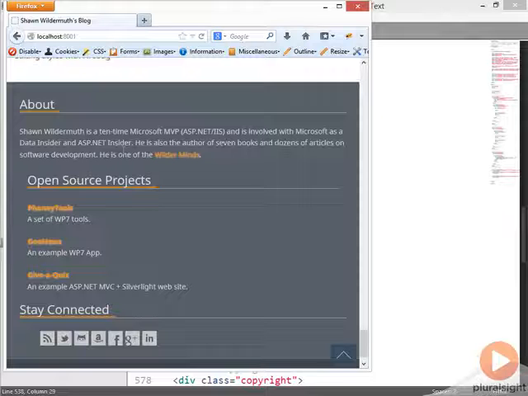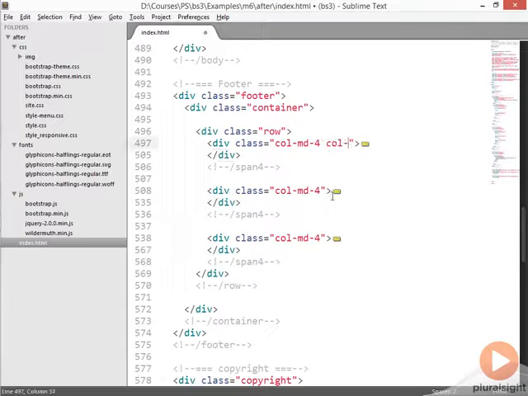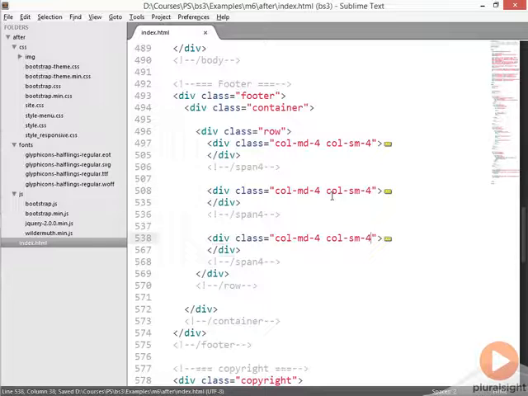I would like on tablets for this to continue to show left and right, because we simply don't have that much content in each of these. So if we go back here to the editor, let's go ahead and add small declarations for each of these, so that on a tablet size, we're still going to get the 3 columns, but it will fall back on a phone-sized screen to stacking them, because they're probably too small to be shown side by side on the phone.